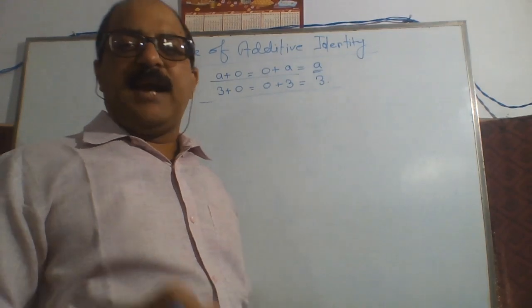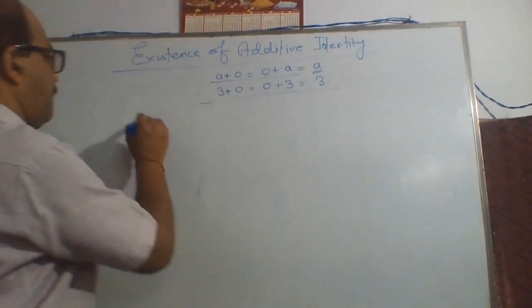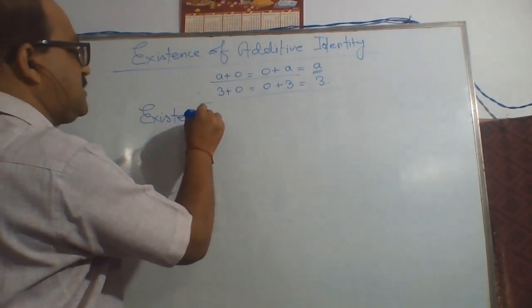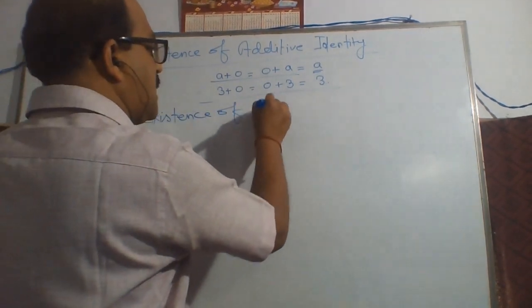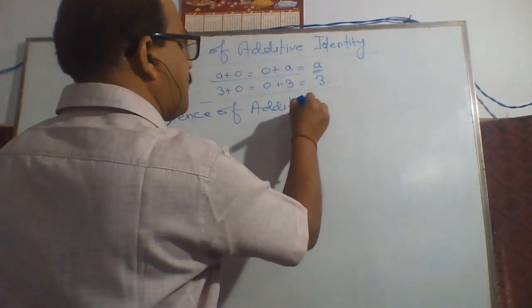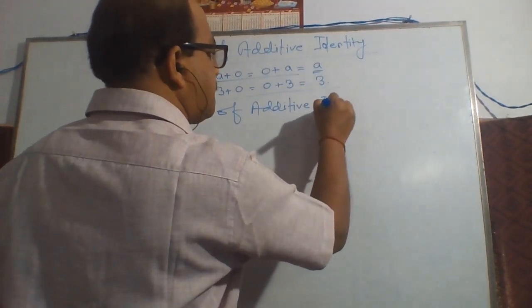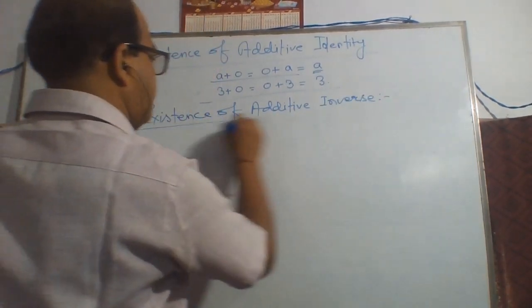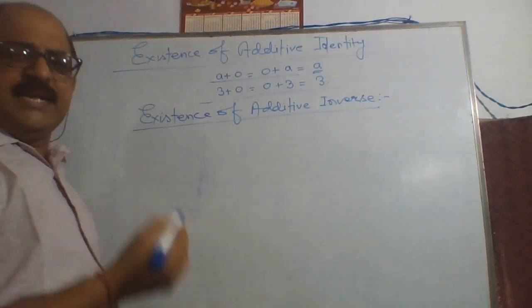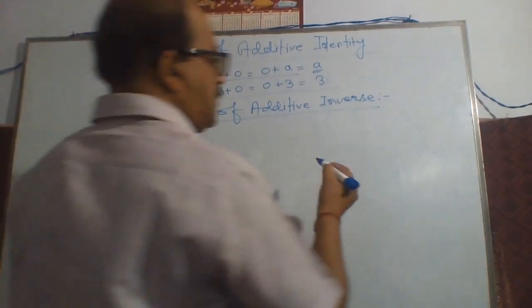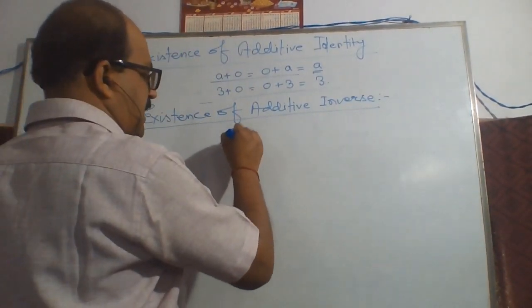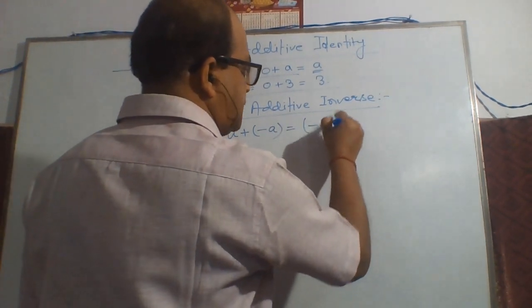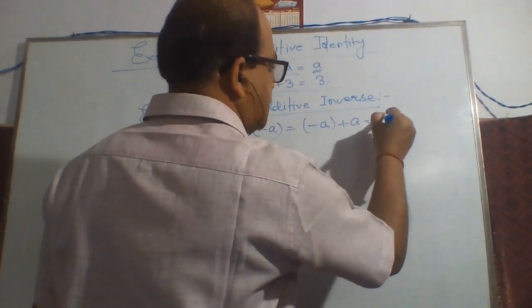Existence of additive inverse. For any integer a, a plus minus a is equal to minus a plus a is equal to 0.